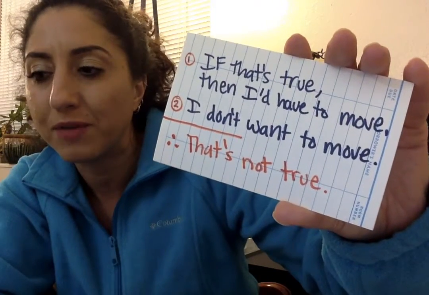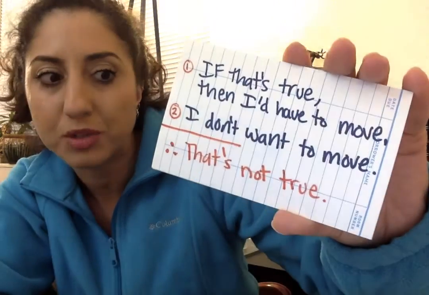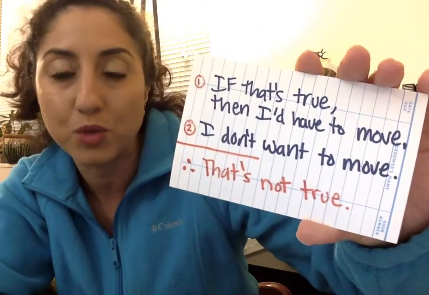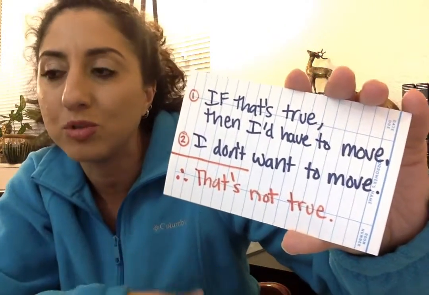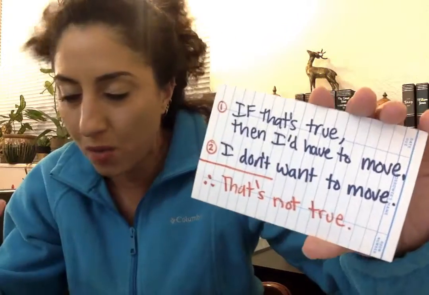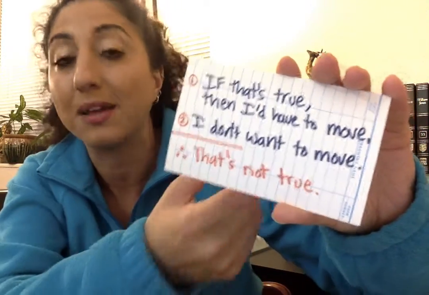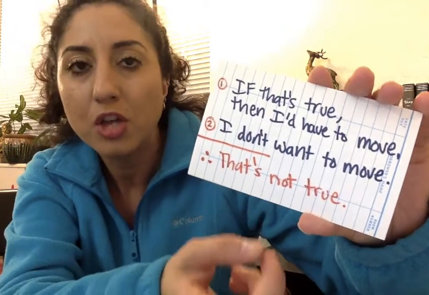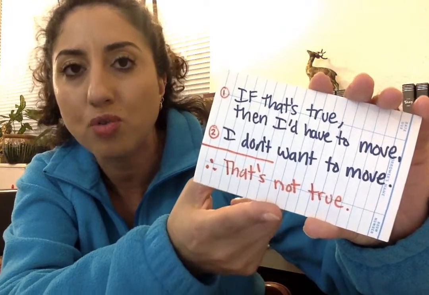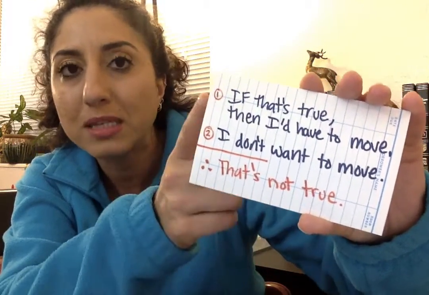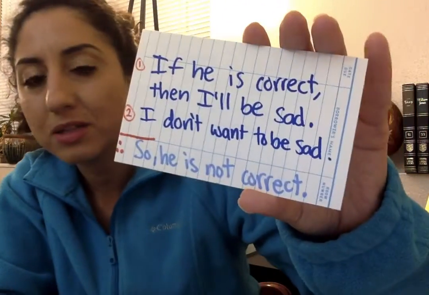Imagine that if you found out your spouse was cheating on you, then you would leave them and you would move. And you don't want to leave them. You don't want to move. So you're like, no way, they're definitely not cheating on me. Yeah, it's not true that they are cheating on me. Your conclusion is being drawn from these premises about how you want the world to be, and that's just not good reasoning.